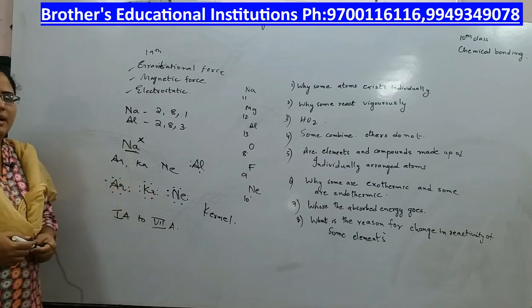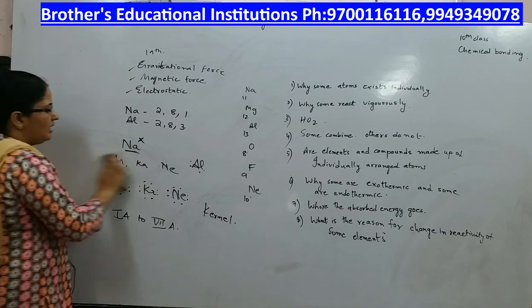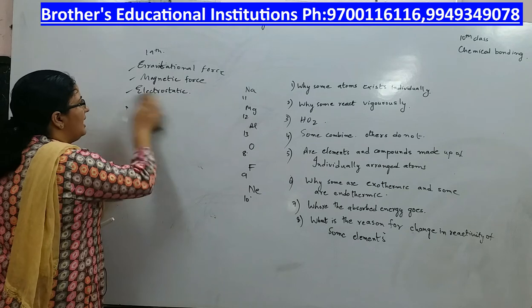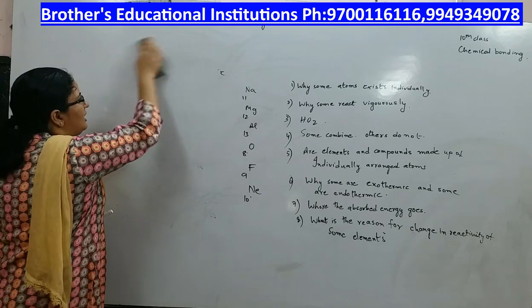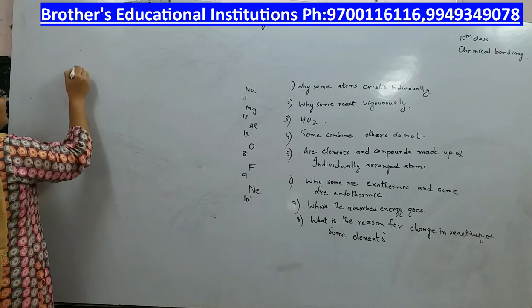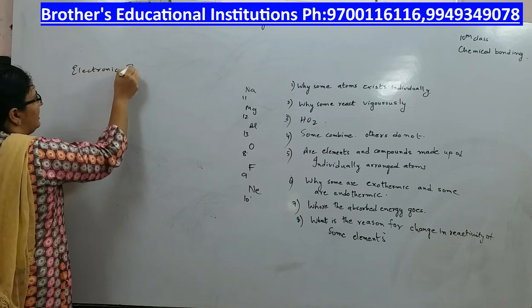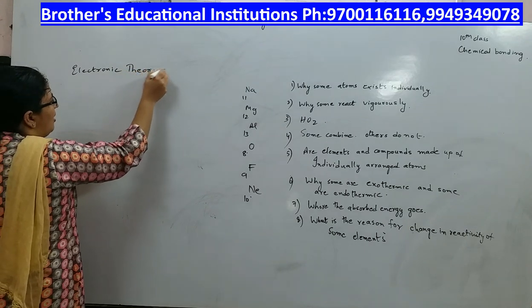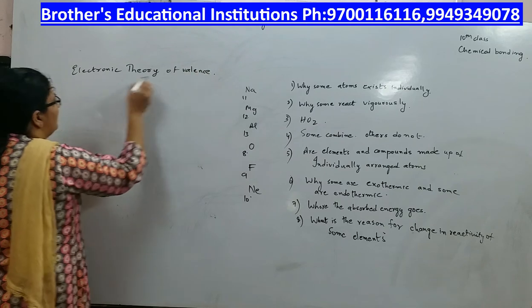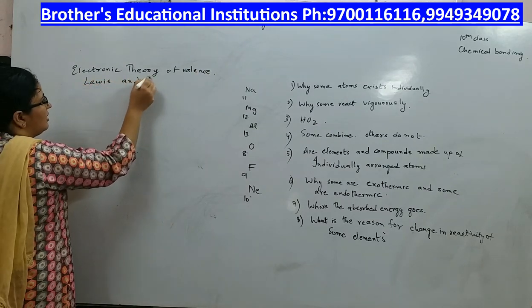So to understand chemical bonding, a satisfactory theory was put forth by Lewis and Kossel, which is called the electronic theory of valence.